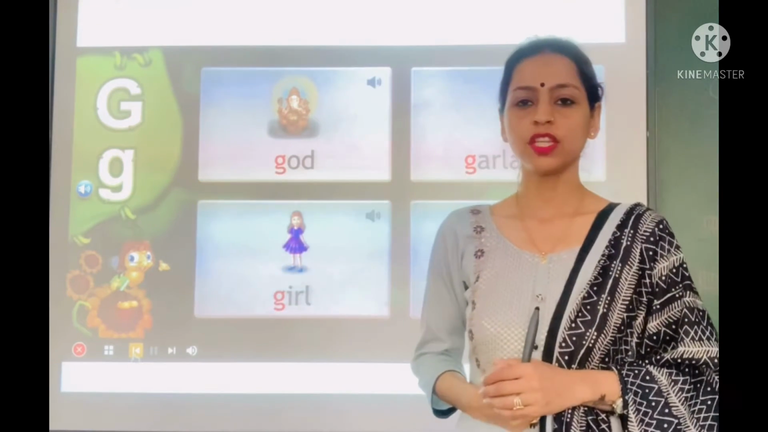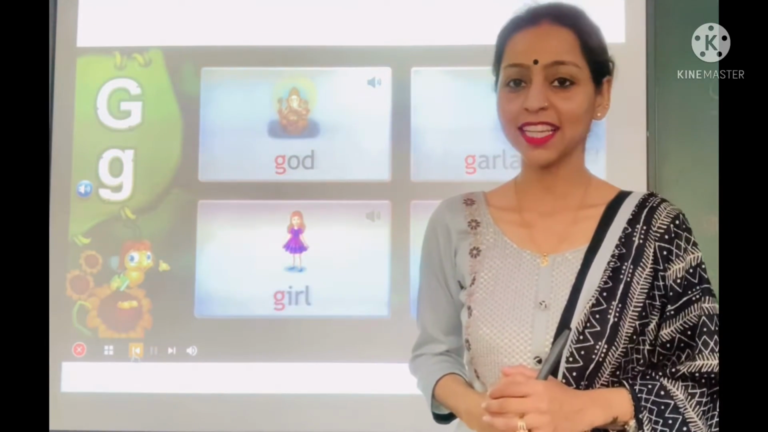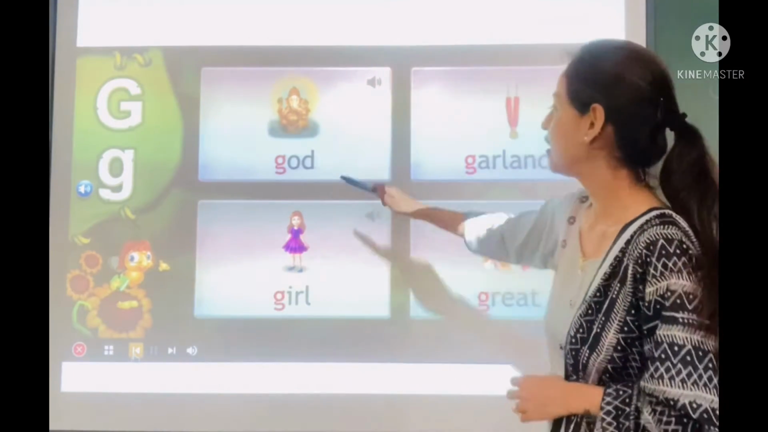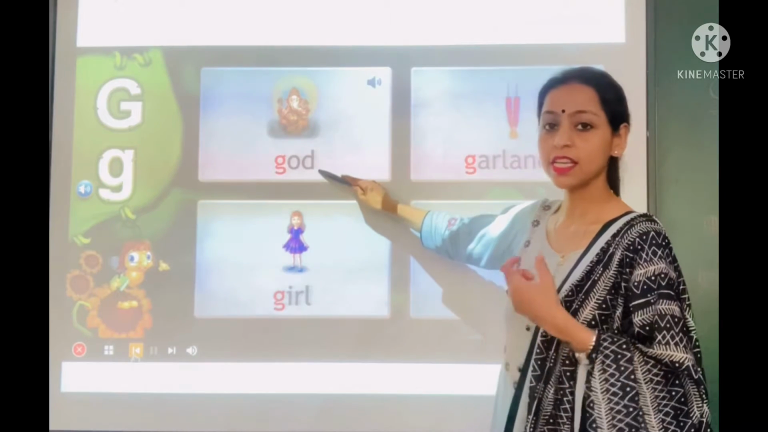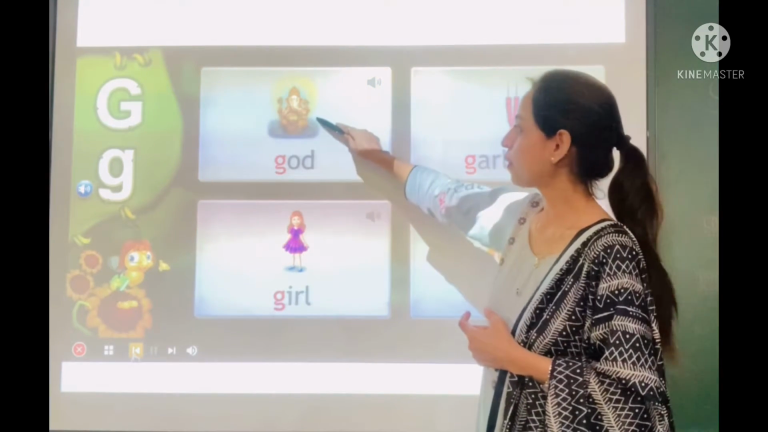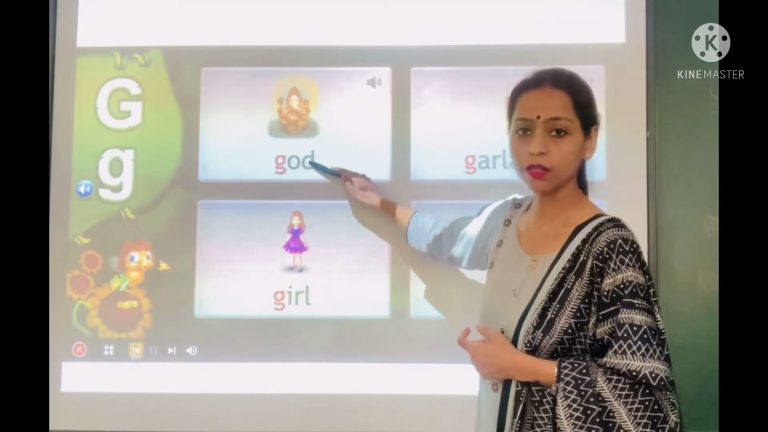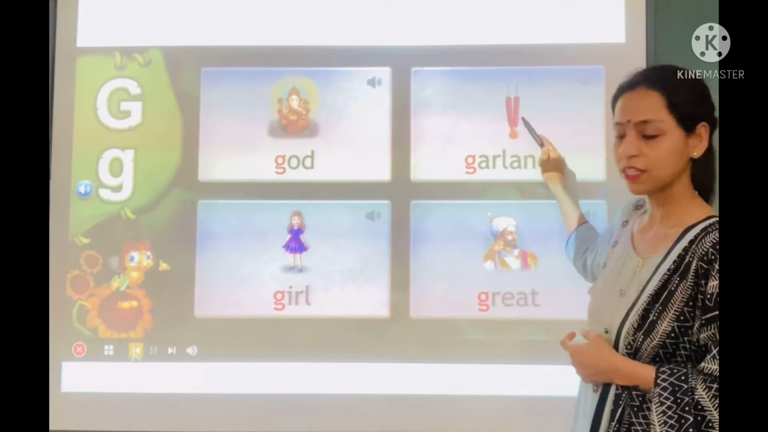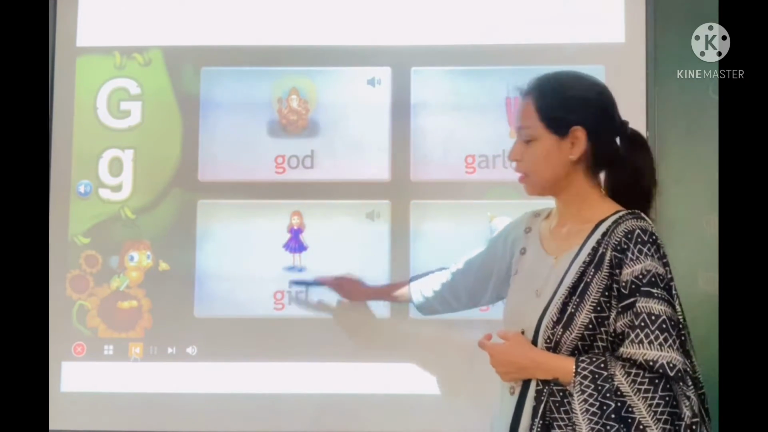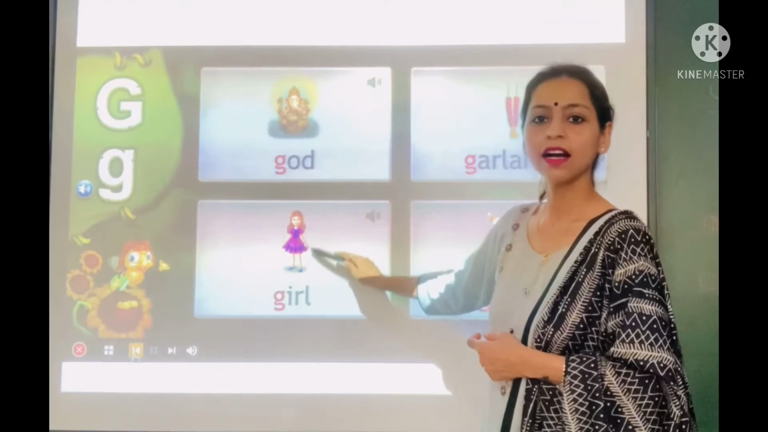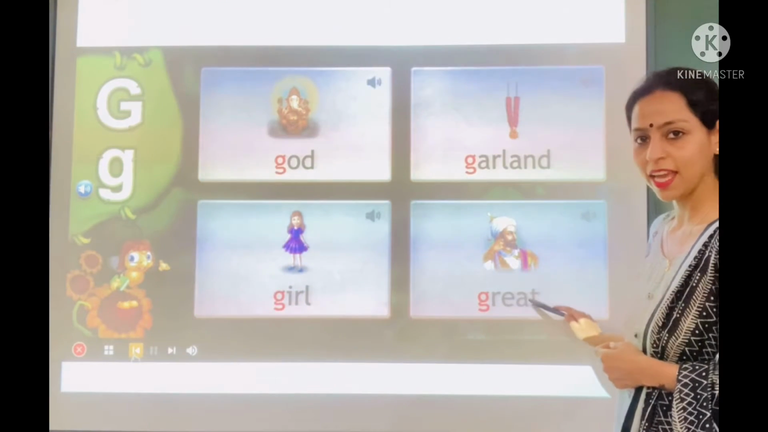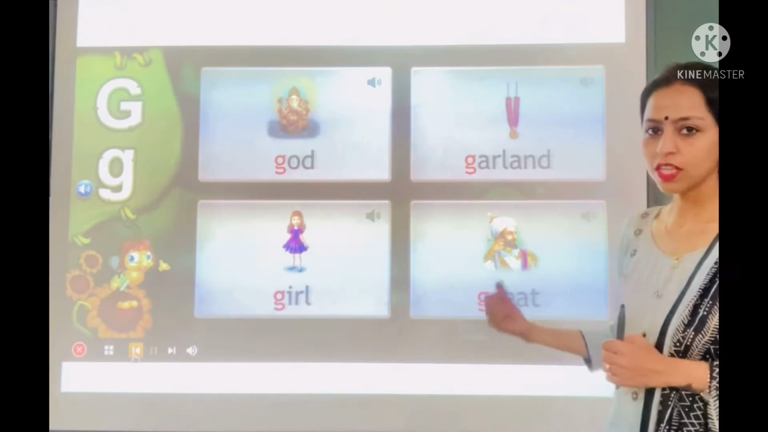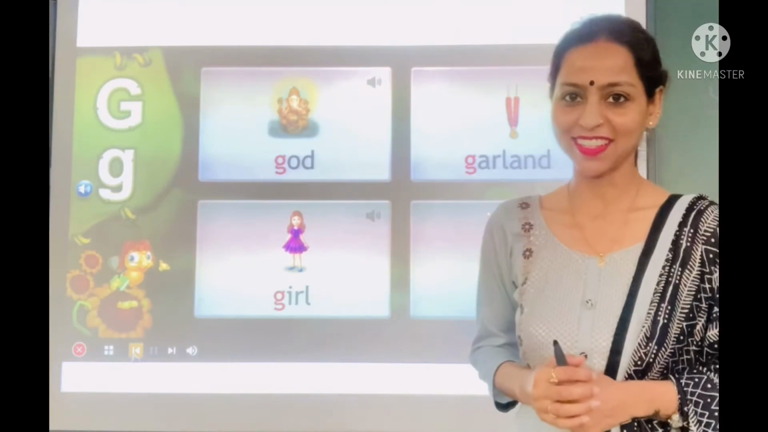You can see letter G. The sound of letter G is G. God, G-O-D. G sounds G, so we will pronounce it as God. Garland, girl, G-I-R-L, girl. Great, G-R-E-A-T, great. So this was the sound of letter G.